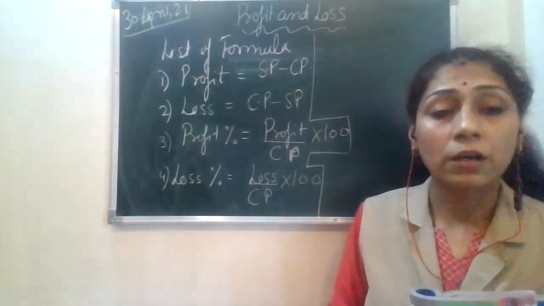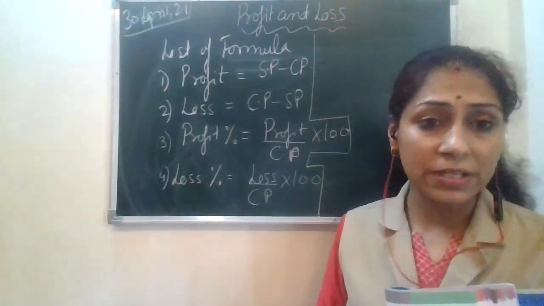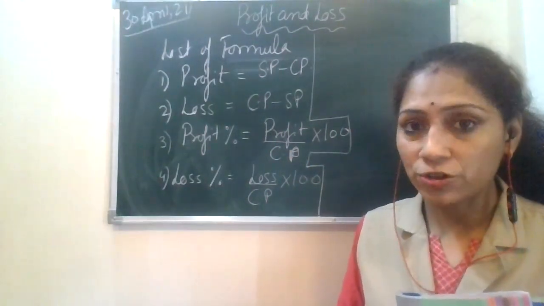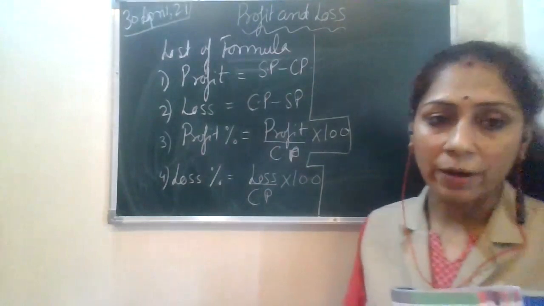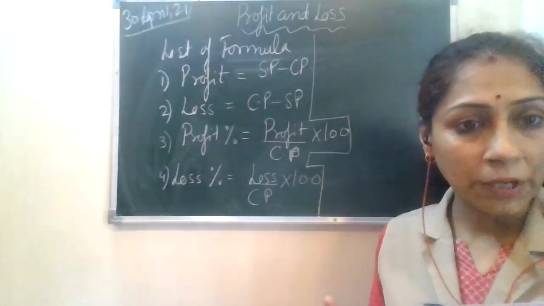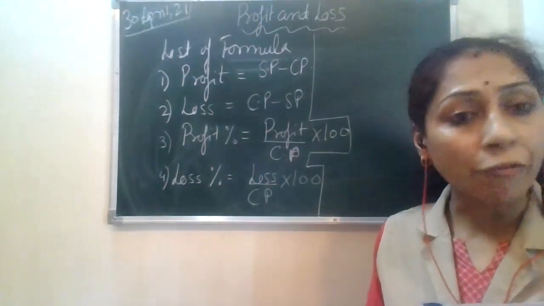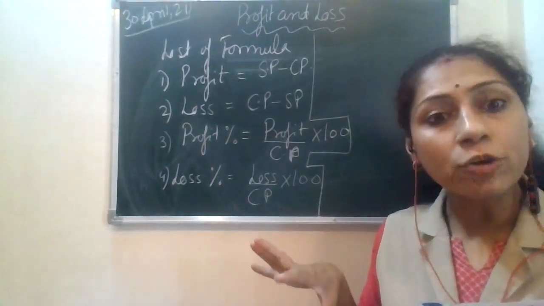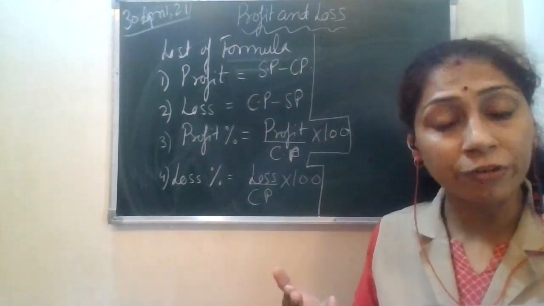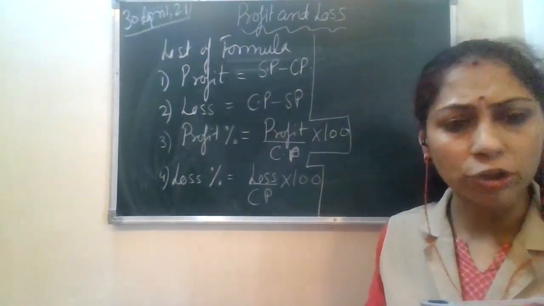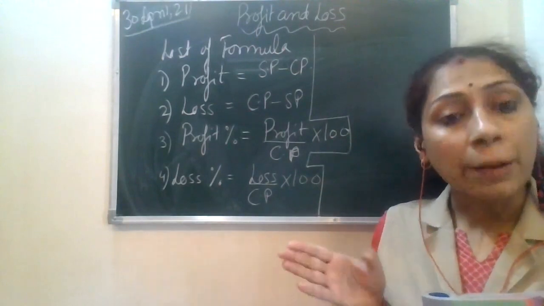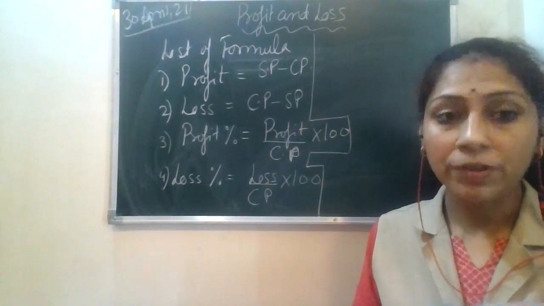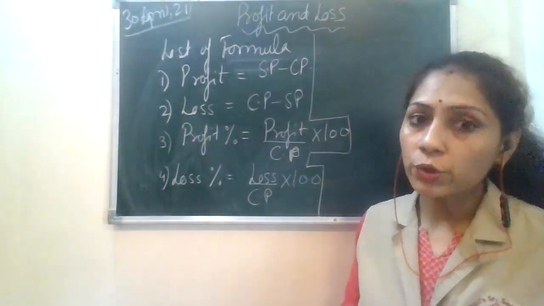Now, suppose there are 3 elements in your question. Generally, if the question is of complex nature, there are 3 elements. That is your SP, your CP, and your profit percent or your profit amount. Or, if not this scenario, then the other scenario of 3 elements is SP, CP, and your loss percent or your loss. Okay. So amongst these 3, 2 would be given to you and 1 would be missing. Fine. So how are you going to calculate?